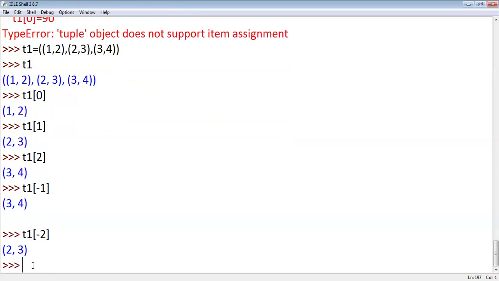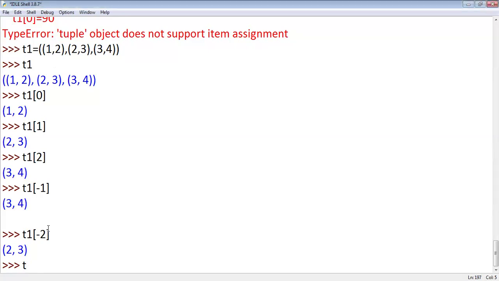One more thing. I want to access the second element in the first tuple. How to write it? See, this is my first tuple, right? It is at location 0. I want the second element. What is this element? 2. How do I access this? What is the name of the tuple?